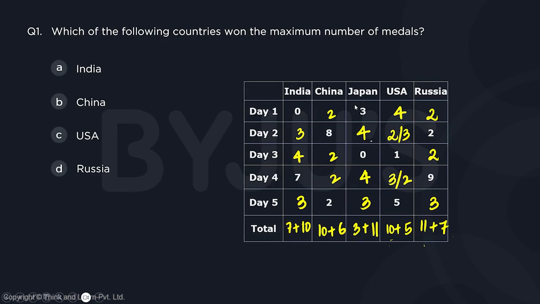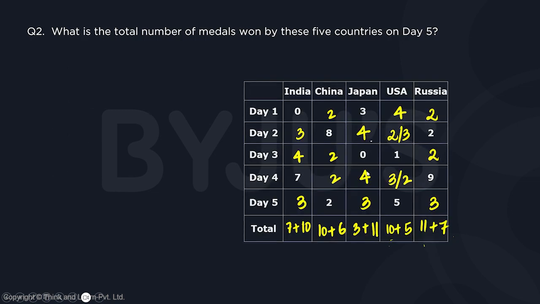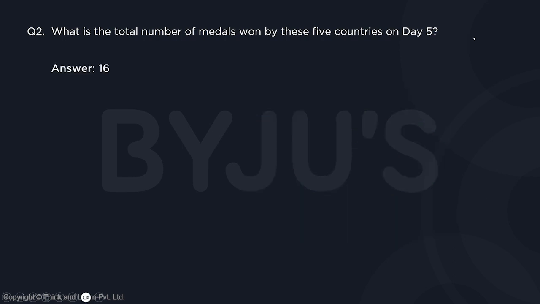Question number 1. Which of the following countries won the maximum number of medals? We know that this is Russia with 18 medals. Answer is going to be option D. Question number 2. What is the total number of medals won by these 5 countries on day 5? On day 5, the total number of medals won is 3 plus 2 plus 3 plus 5 plus 3, which is going to be 16. Since it's a TITA question, we are supposed to type in 16.